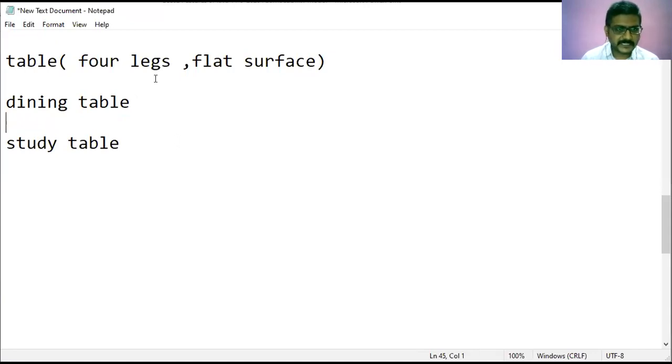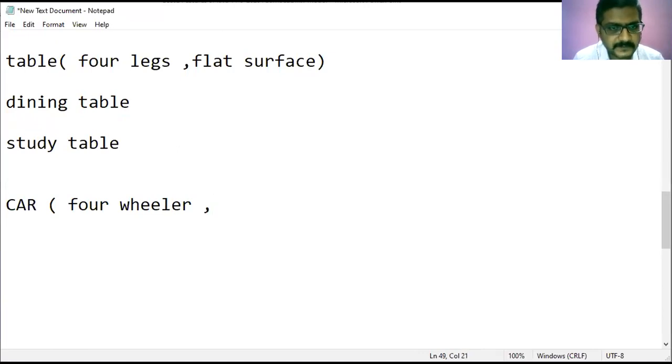And one more example I can give regarding the class and the object. Let us say that there is a car. Every car is a 4-wheeler, yes or no? And it contains some kind of steering also. It should contain at least steering and an engine. So these are the common properties related to the car.